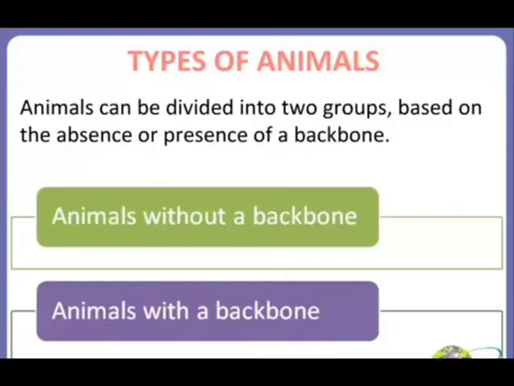So the animals can be divided into two groups based on the absence or presence of a backbone. The first type of animals are animals without a backbone, and the second type of animals are animals with a backbone. So first we will discuss about the animals without a backbone.